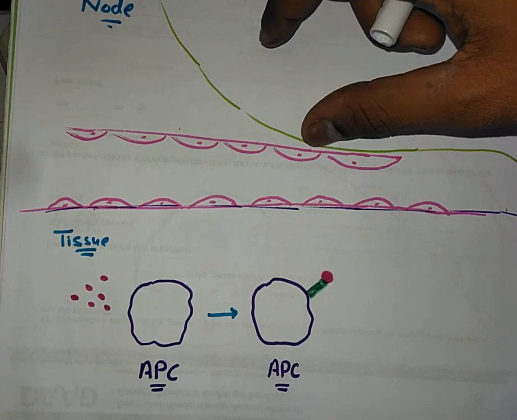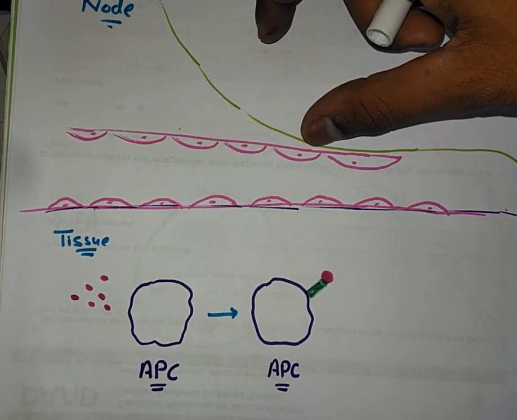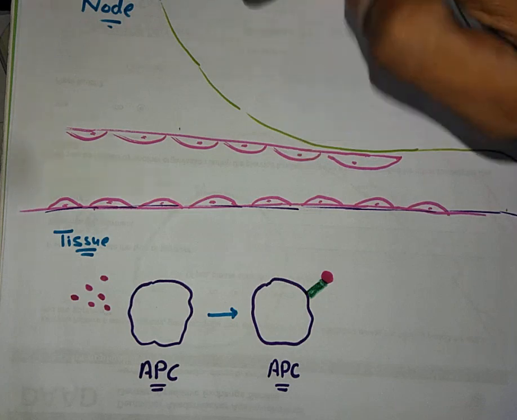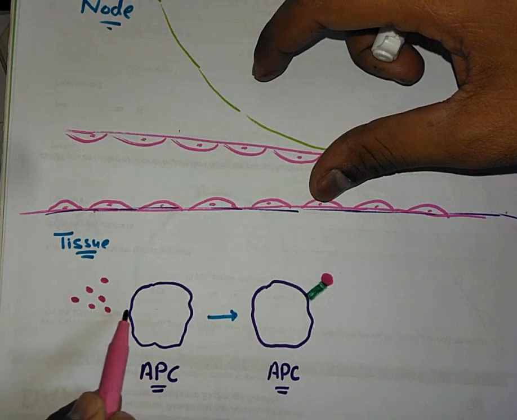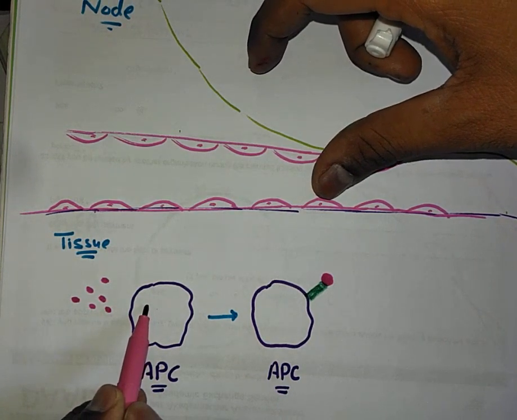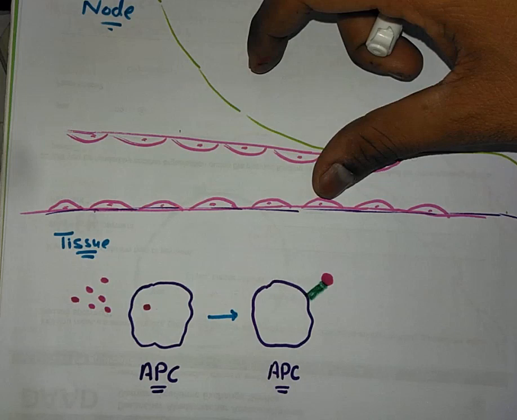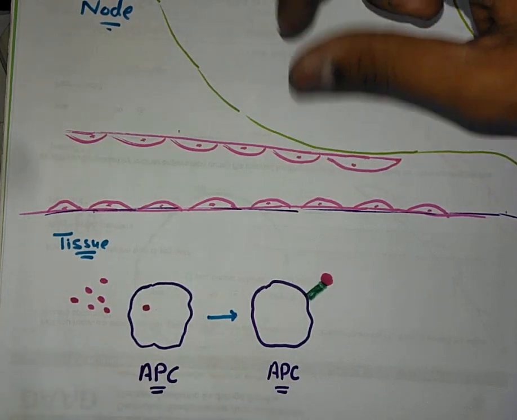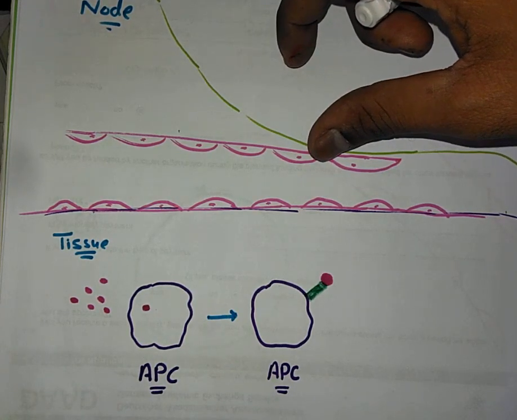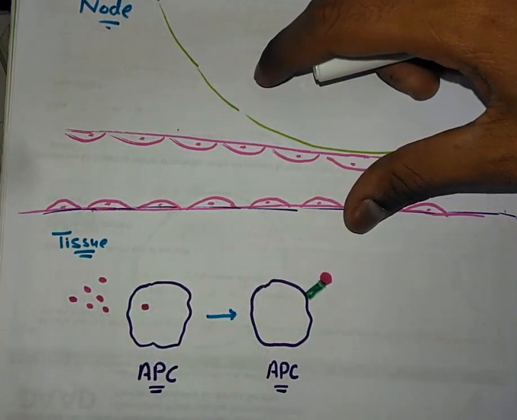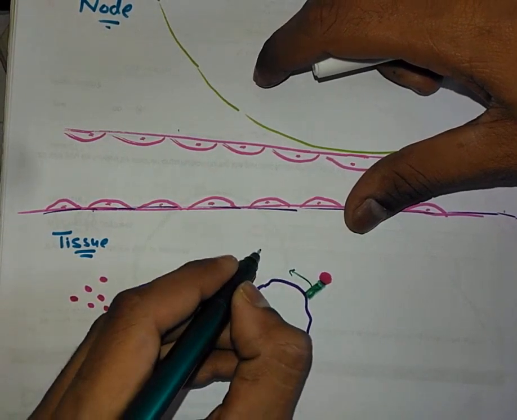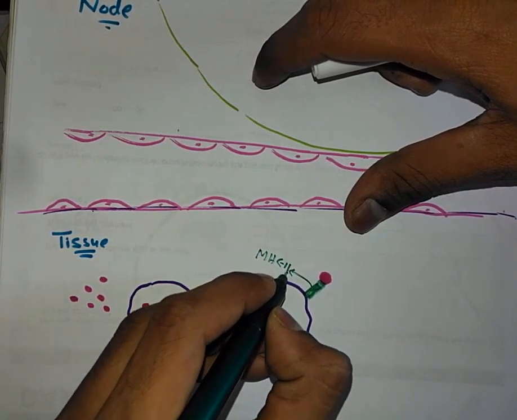We know that at the tissue, antigen presenting cells are present. APCs, antigen presenting cells, like macrophages, B cells and dendritic cells. These three are the antigen presenting cells. What will happen? These allergens will be phagocytosed by the APCs. They will be ingested by the APCs, and then they will present these antigens on their protein that is called MHC2.